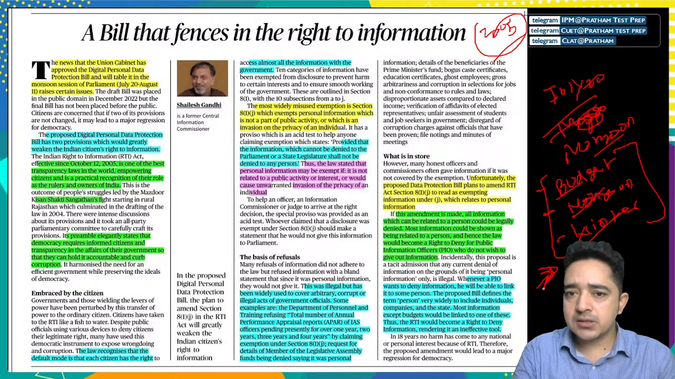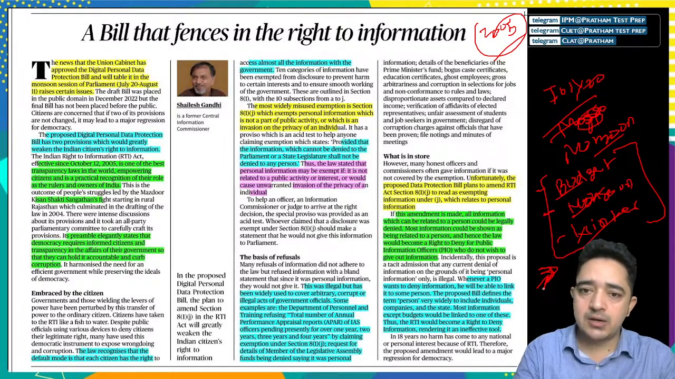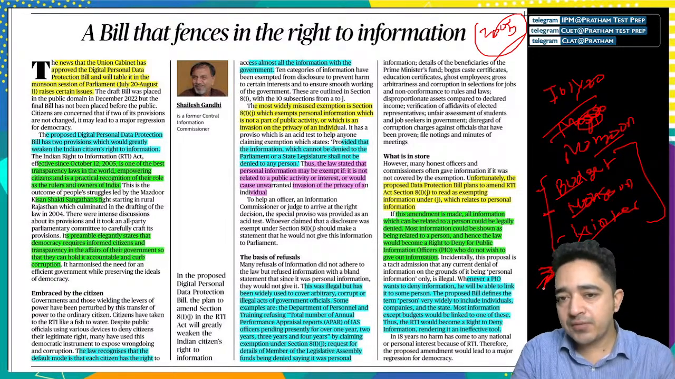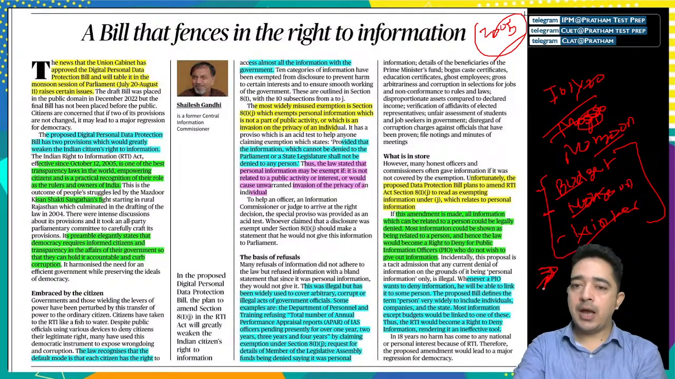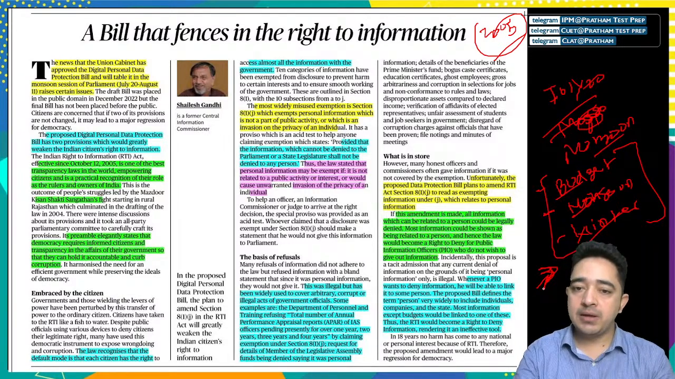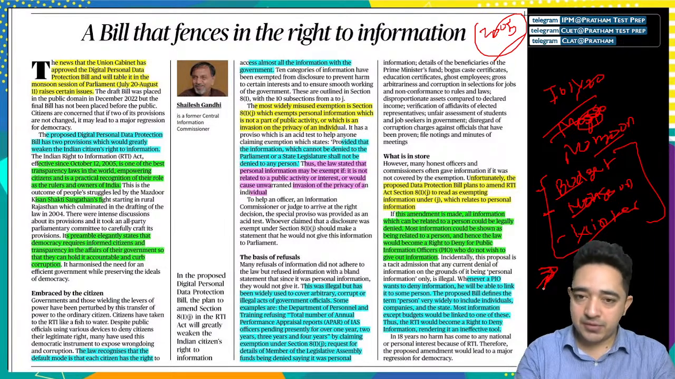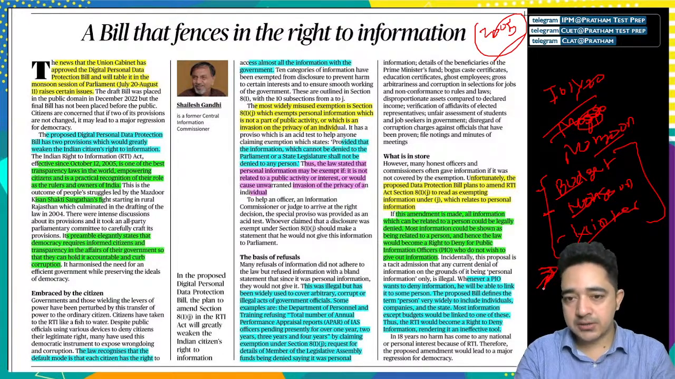So, if this amendment is made, all information which can be related to persons could be legally denied. Most information could be shown as being related to a person, and hence the law would become a right to deny for public information officers who do not wish to give out information. So our PIO, public information officer, wants to deny information, and he will be able to link it to some person. This proposed bill had defined the term person very widely to include individuals, companies and the state. So most of the information except budget would be linked to one of these. So the RTI would become a right to deny information, rendering it an ineffective tool.